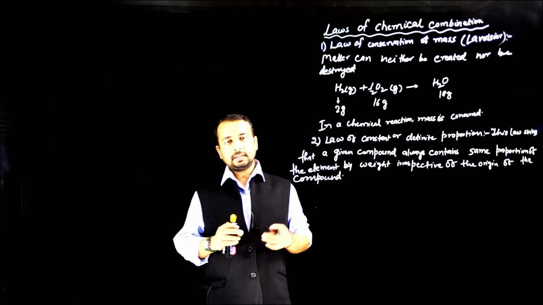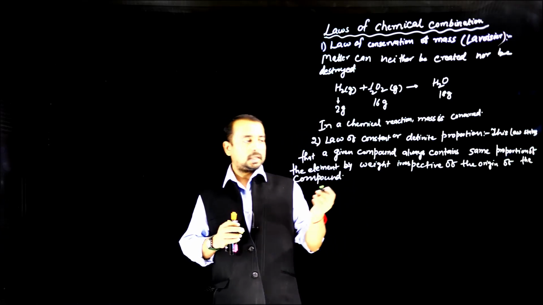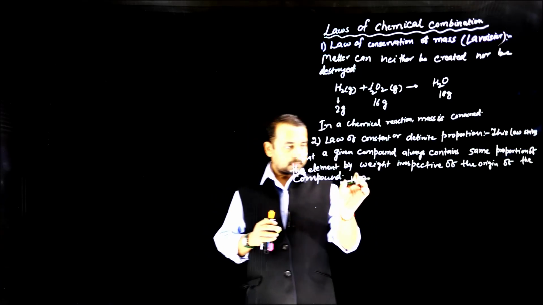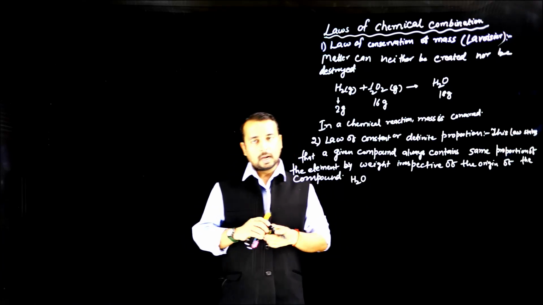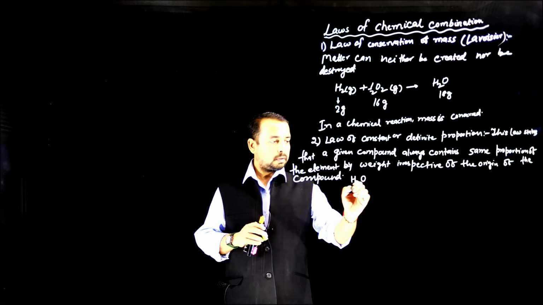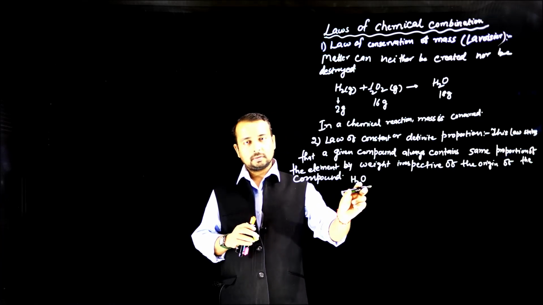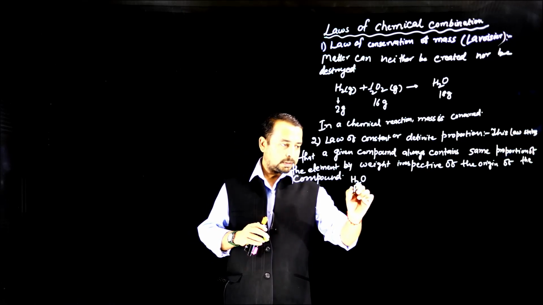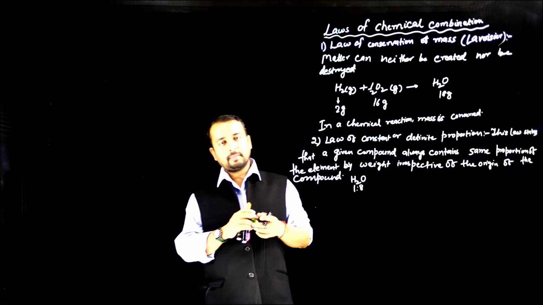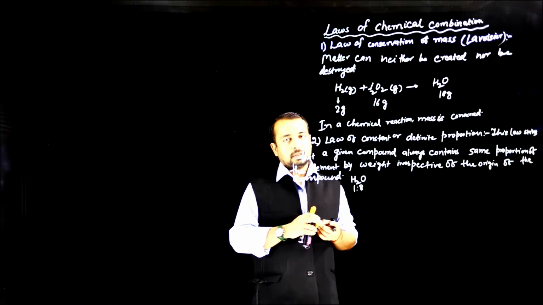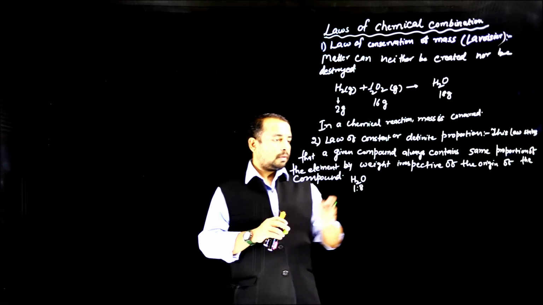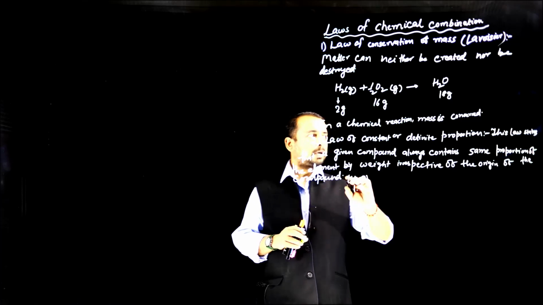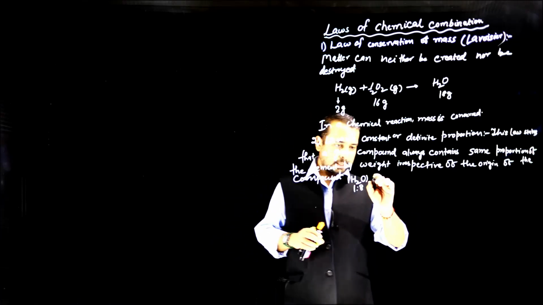For example, if there is a molecule of water, H2O, the ratio of masses of hydrogen and oxygen is 2:16, or we can say 1:8. So always this compound will have same proportion of the two elements, 1:8, whether it is produced in laboratory or it is derived from the natural sources. So this law was given by Joseph Proust.